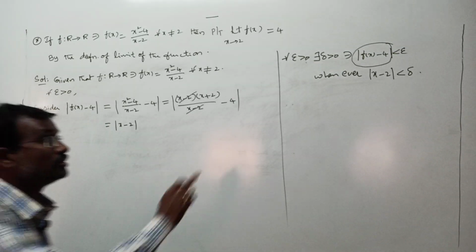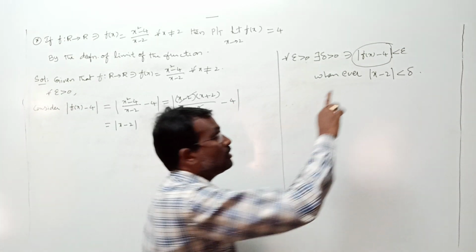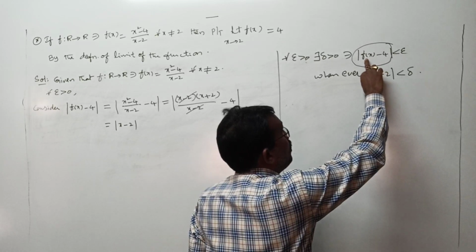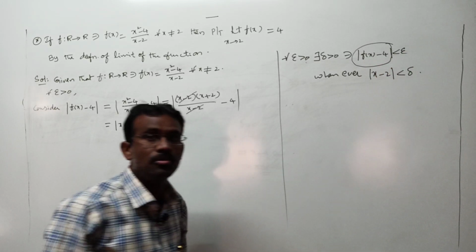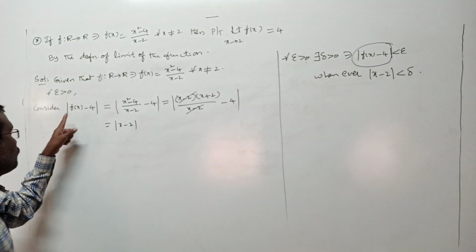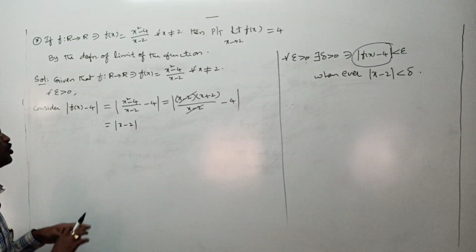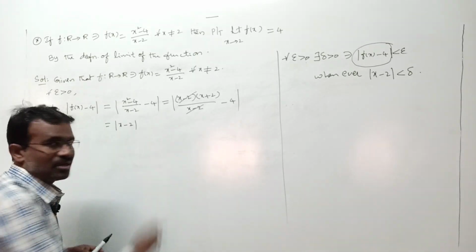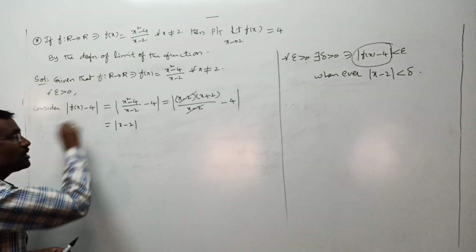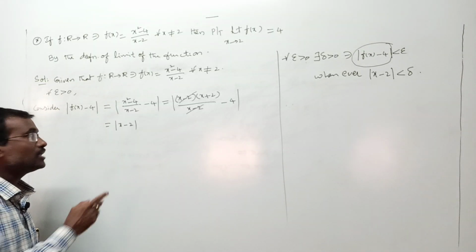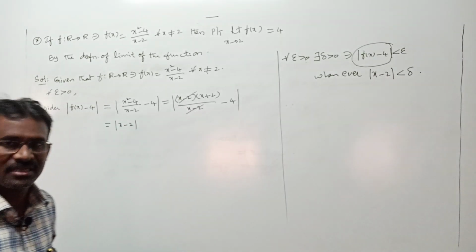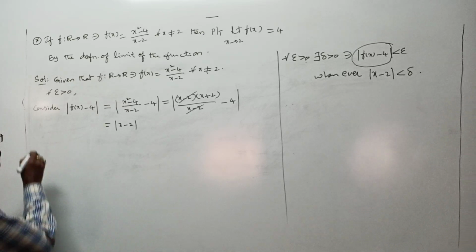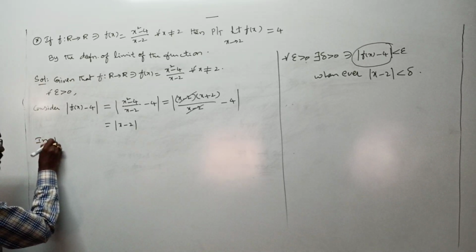Let us proceed. Here our aim is what? For mod f of x minus 4 less than epsilon, we must show whenever mod x minus 2 is less than delta. For that, in the next step, I will go through when this becomes less than epsilon. That is the situation. If we can show this is less than epsilon whenever mod x minus 2 is less than delta, that is enough. For that cause, in the next step, I am doing a condition like this.